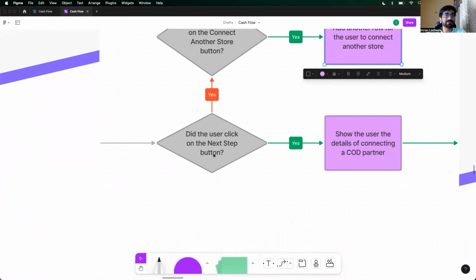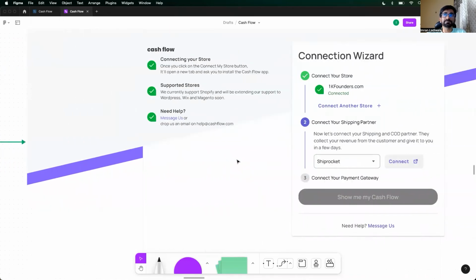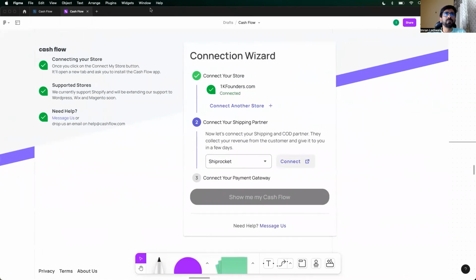Did the user click on the next button? Yes, they did. Show the user the details of connecting a COD partner, right? This is where the user connects the COD partner, all right? Now let's connect your shipping and COD partner. They collect your revenue from the customer and give it to you in a few days, all right? You'll have ShipRocket and other partners over here. However, in the MVP stage, we will just have ShipRocket, okay?